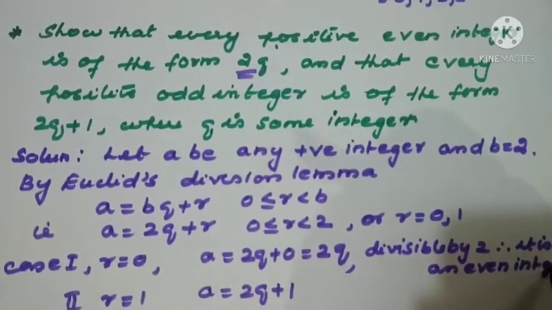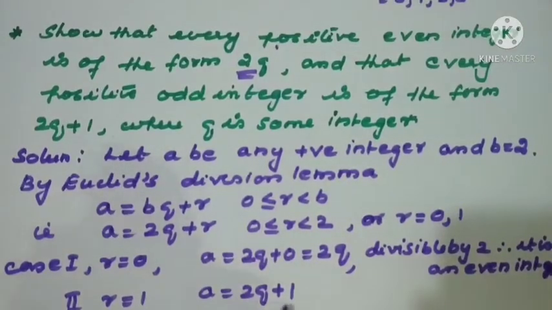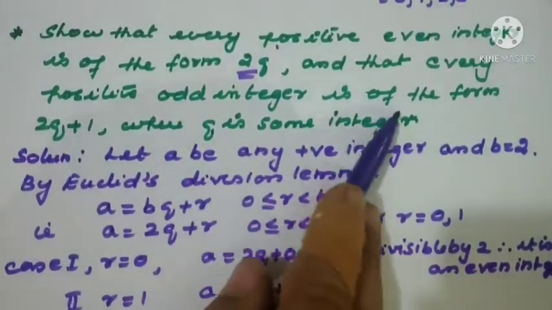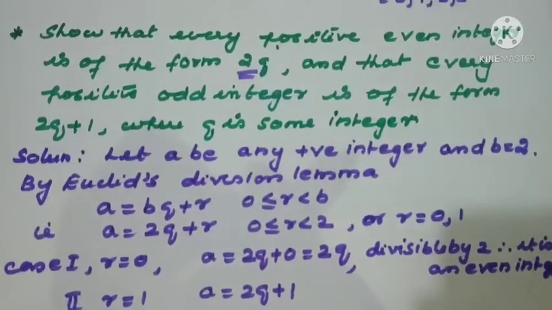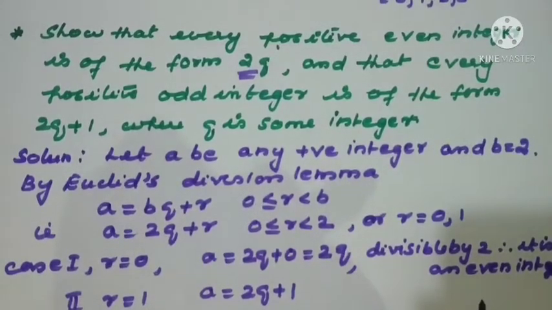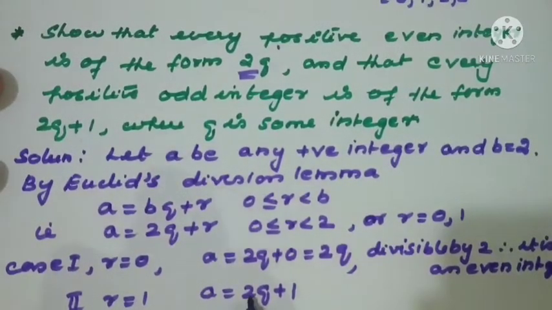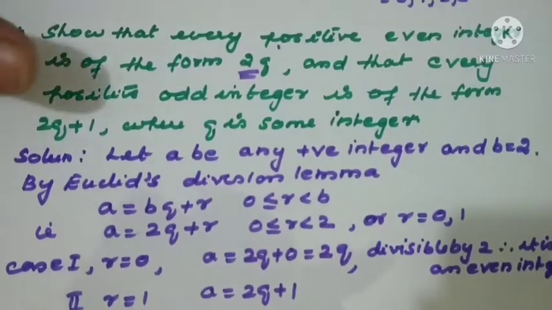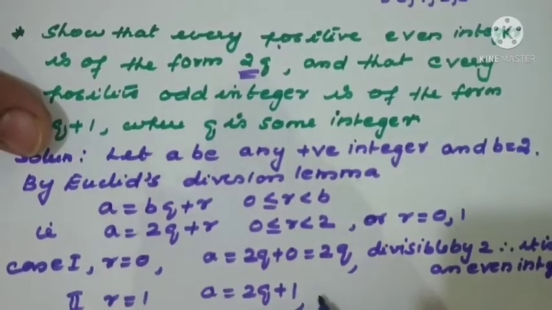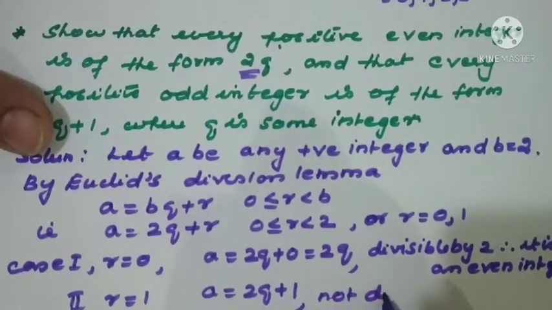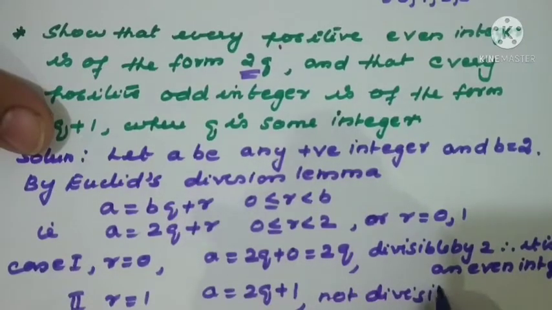Now what is the question here? 2q + 1, because it says every odd integer is of the form. If it is an odd integer, it is not divisible by 2. If you go for the division by 2, this part is divisible, but what about this part? It is not divisible by 2. So here we can write not divisible by 2. Therefore it is an odd integer.